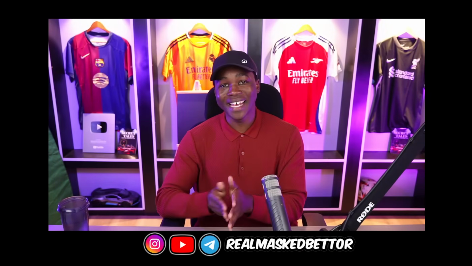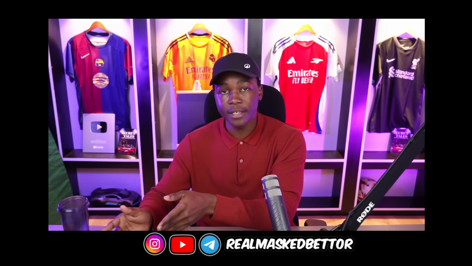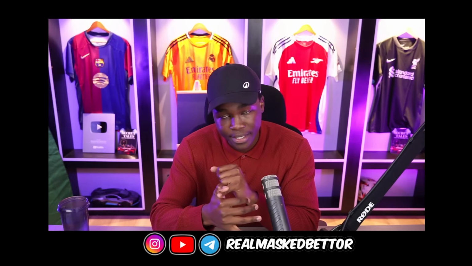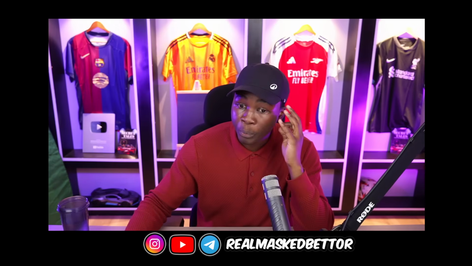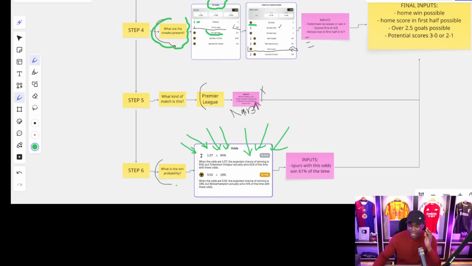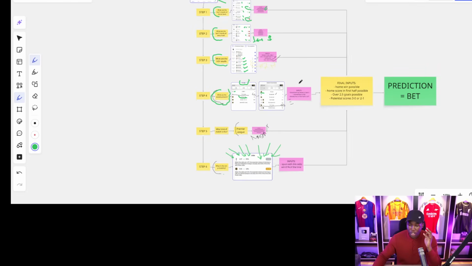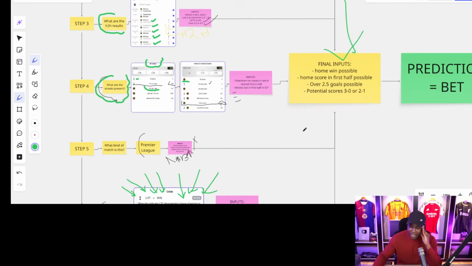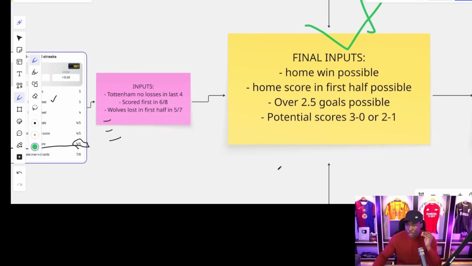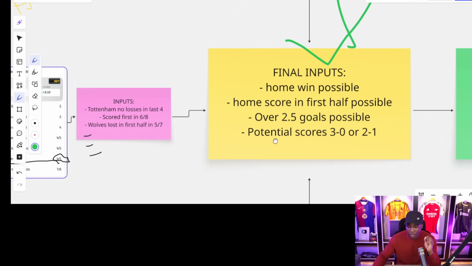So we've gone through the six steps processes, all right? Step number 1, step number 2, step number 3, step number 4, step number 5, and step number 6. We already have the inputs. And now it comes to a point whereby we have to get the final inputs in this game. All these are going to be converging into the final inputs tab. And when I show you the final inputs tab, this is what we have available.